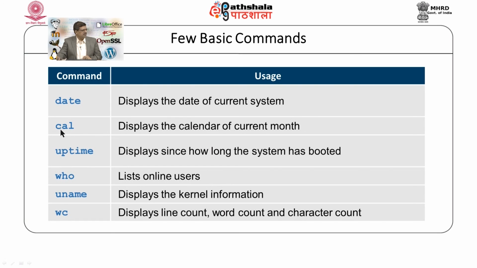Another command is cal command, which displays the calendar. We can display calendar of any year, any month. By default, it will display the calendar of current month. Uptime command will display since how long the system has been booted. It also displays the load average, that is how much load the system is taking.